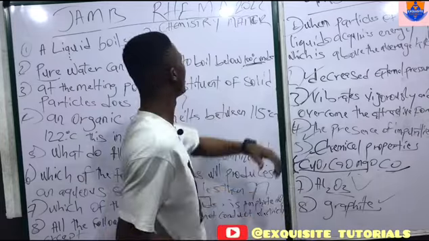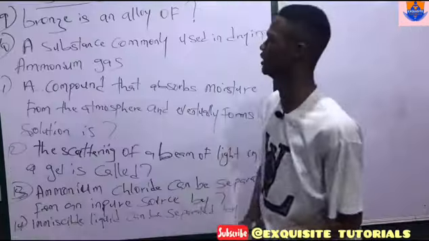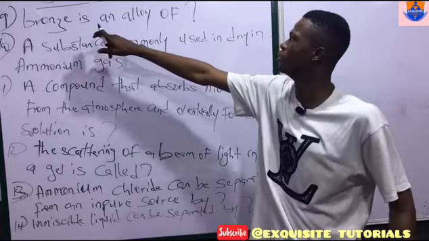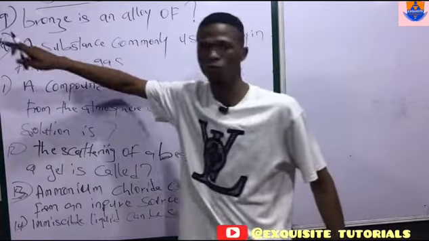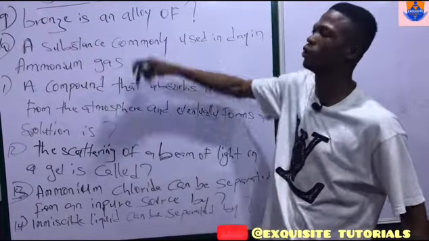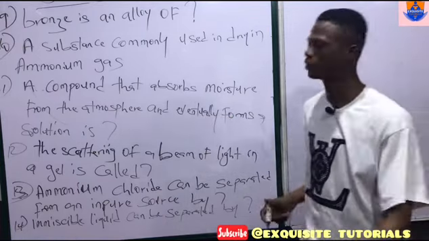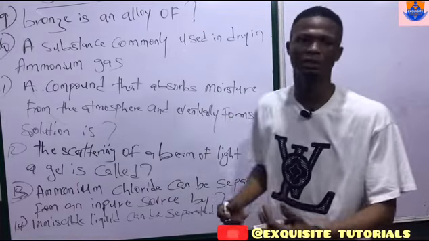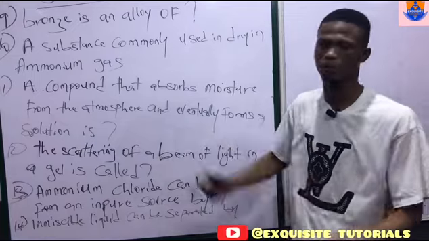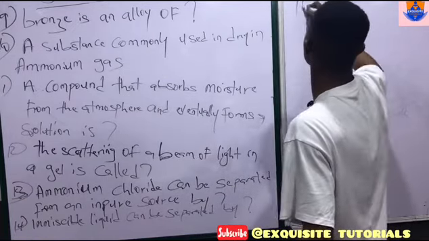Now, let's move over to other questions and probably move over to other topics in chemistry. Okay, now let's continue. Question number 9. We did questions 1 to 8 before. Question number 9. Bronze is an alloy of what? Okay, now let's talk about alloys and their constituents. Okay, let's answer this first.